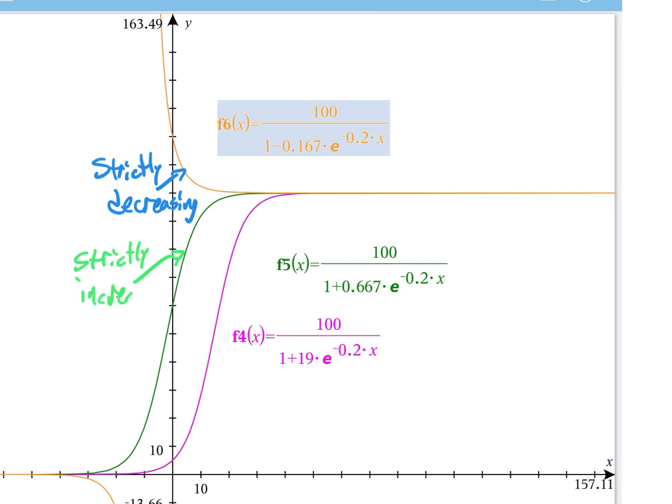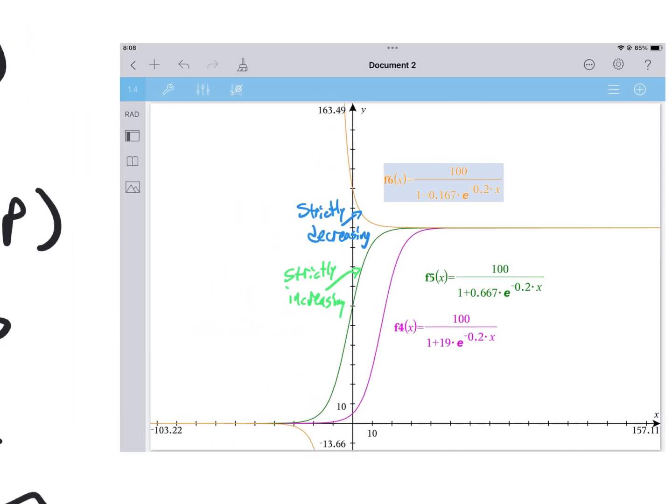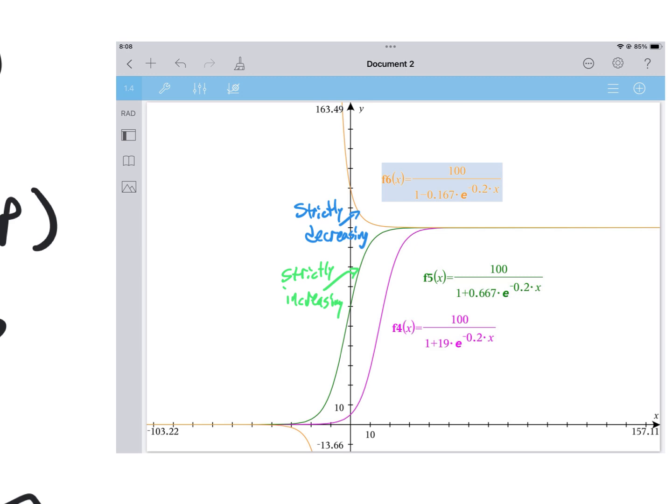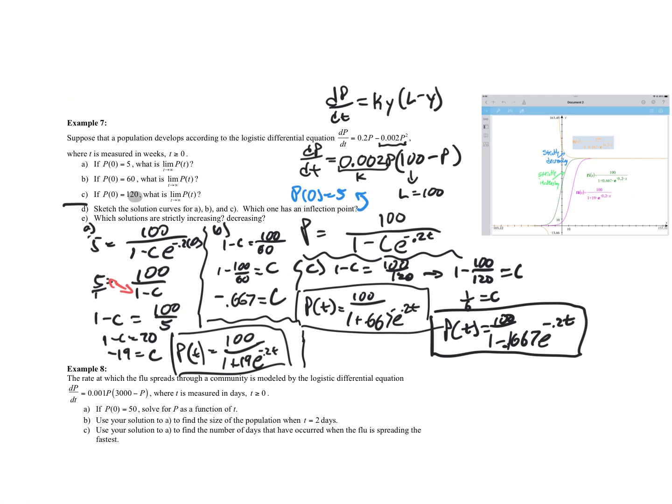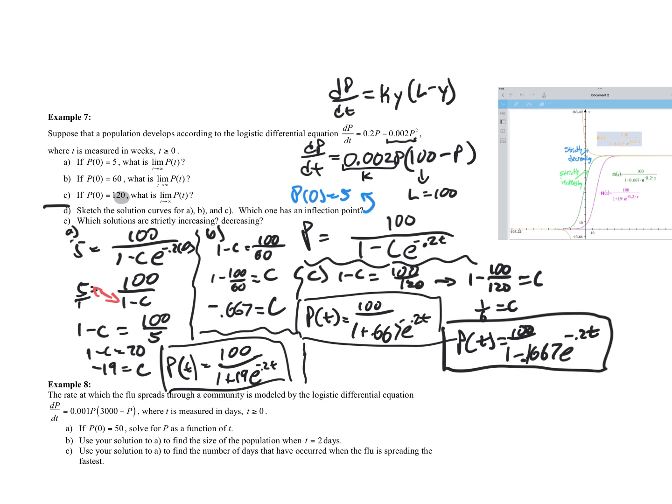Okay, so that gives you a good picture of what's going on with these functions, and how the logistic function works to bring a population either down to or up to that maximum carrying capacity. That's what it can look like, because a differential equation is all determined by the initial values, so the particular solution. We'll leave it at that because this video is getting a little long. That gives you an idea of the relationship between the differential equation and the solution.